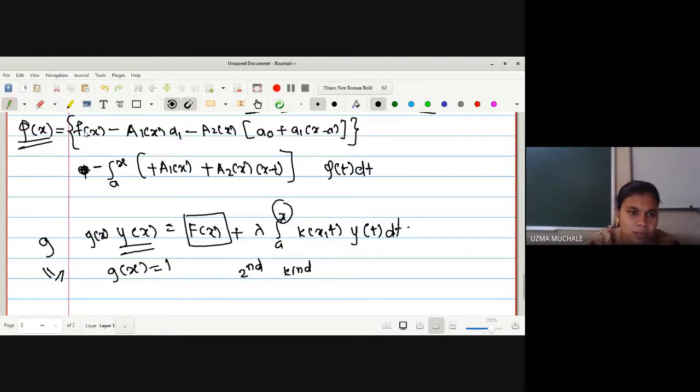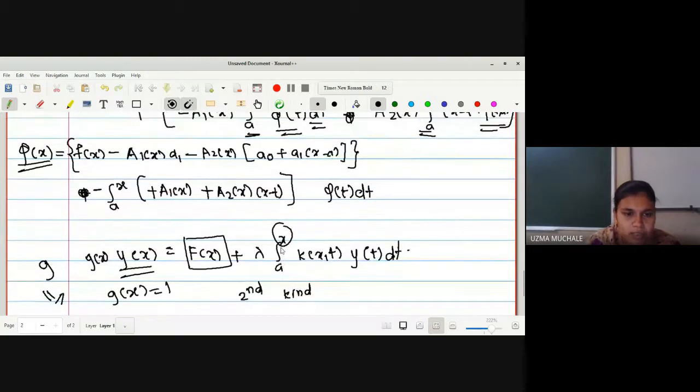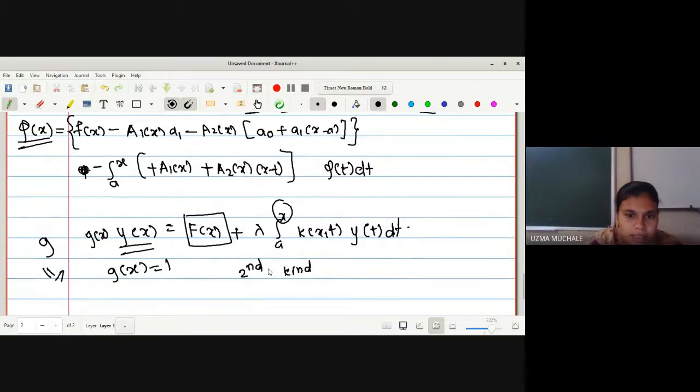You can see small f of x is also a function in x, a1 of x, a2 of x, and a1 of x minus a. All these terms involve some constant and some function in x. So this whole term we can rename as capital F of x. So in this case we are getting the value of g of x is 1. So we can reduce it to the second kind of Volterra integral equation. Now we have to verify what the values of f of x are.